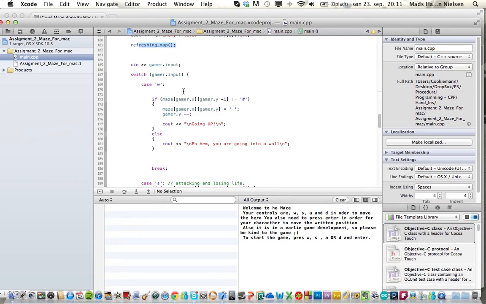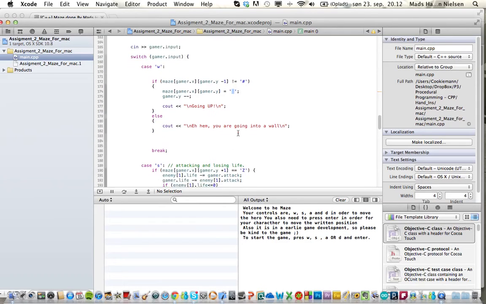So here is just a normal case statement. If I press W, and my maze at gamer X and gamer Y is not equal to the hash sign, it can move. If it isn't this sign, it can move one up, because the window has 0,0 here, and we have the X and Y axis, and X goes from 0 up, and Y too. So Y minus is up, and Y plus is down. Then we just say I'm going up and hitting a wall.